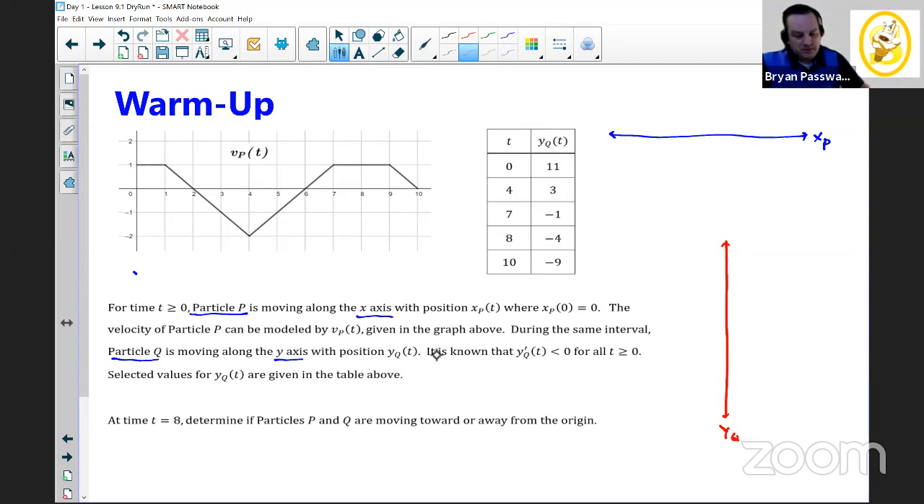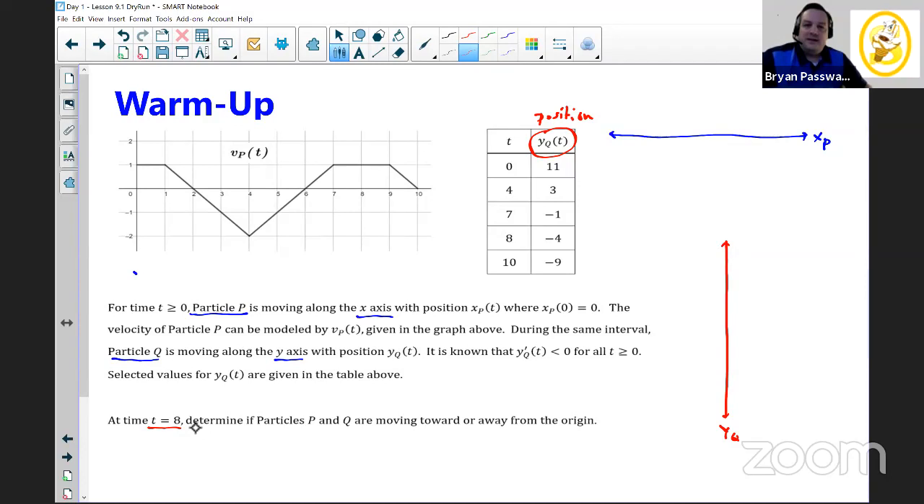We know the position is given in this table. So we have a table of values, and these are position values for particle Q, right? And we want to know at time 8 specifically whether the particle is moving toward or away from the origin. Well, what are we going to have to know to answer that? Sometimes students think, if I want to know if it's moving toward or away from the origin, I only have to know which direction it's moving. Is it moving left or right? Is it moving up or down? Is the velocity positive or negative?